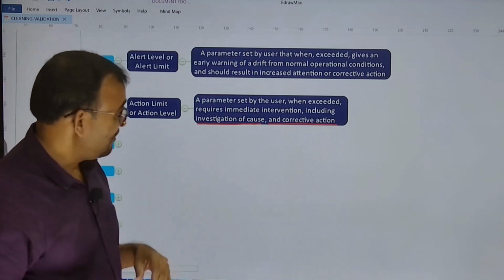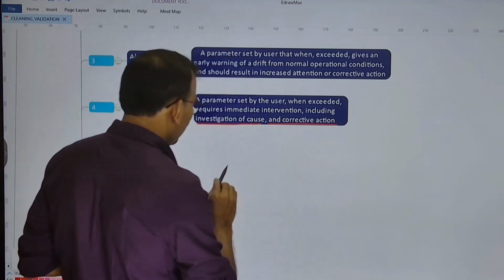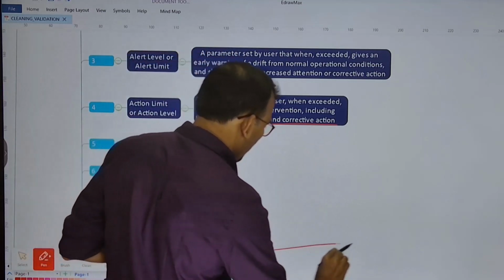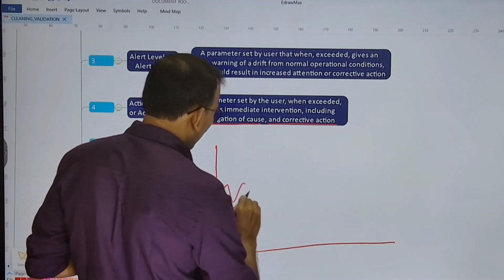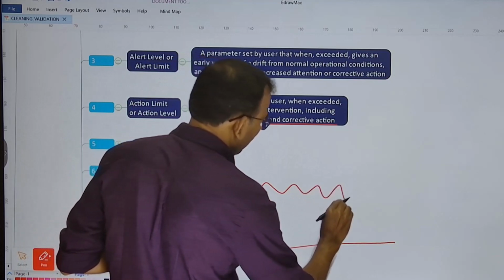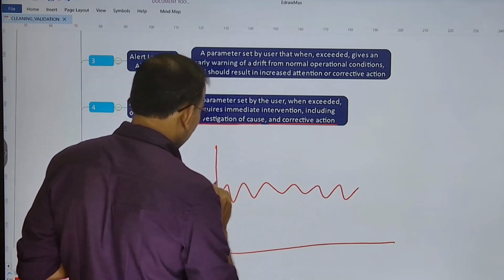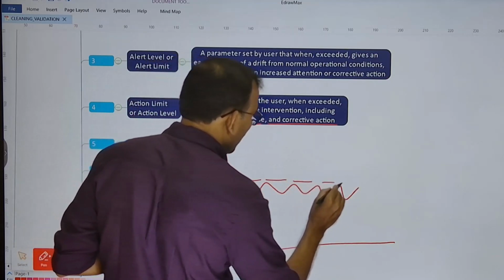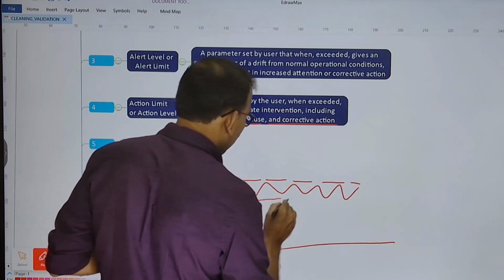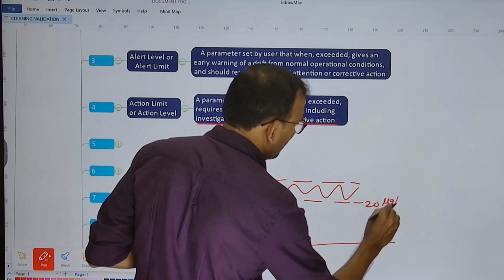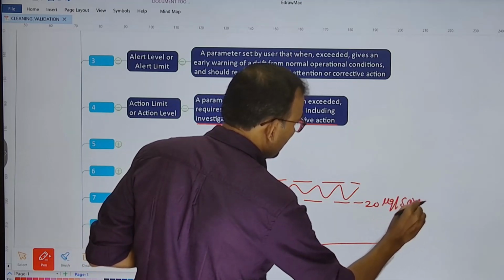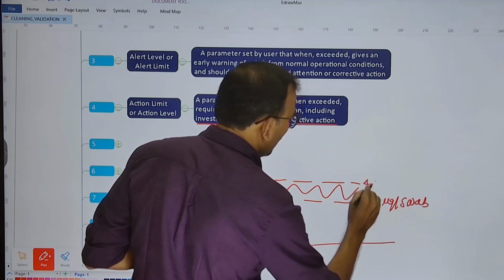So in the last example, we talked about the trend data. Isn't it? We talked about the trend data, and we considered a few of your last cleaning validation, cleaning verification, and we understand that our data consistently lies in between 20 microgram per swab until 40 microgram per swab.